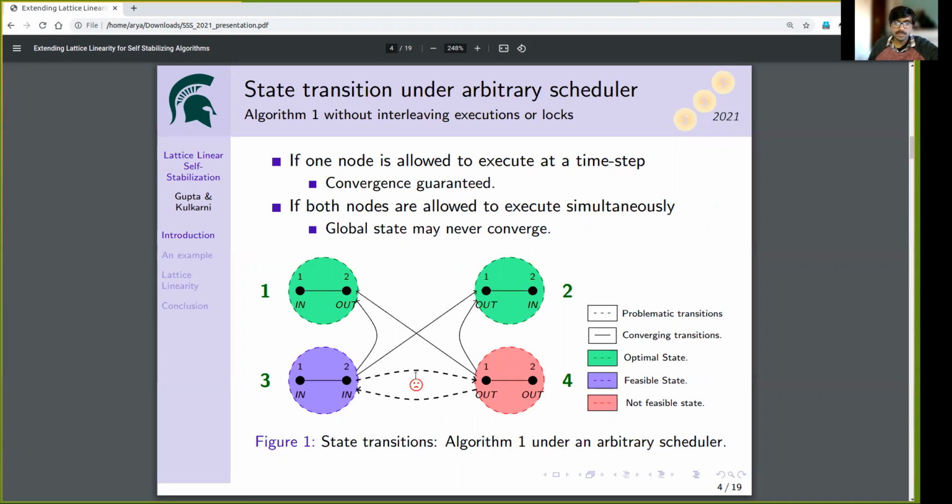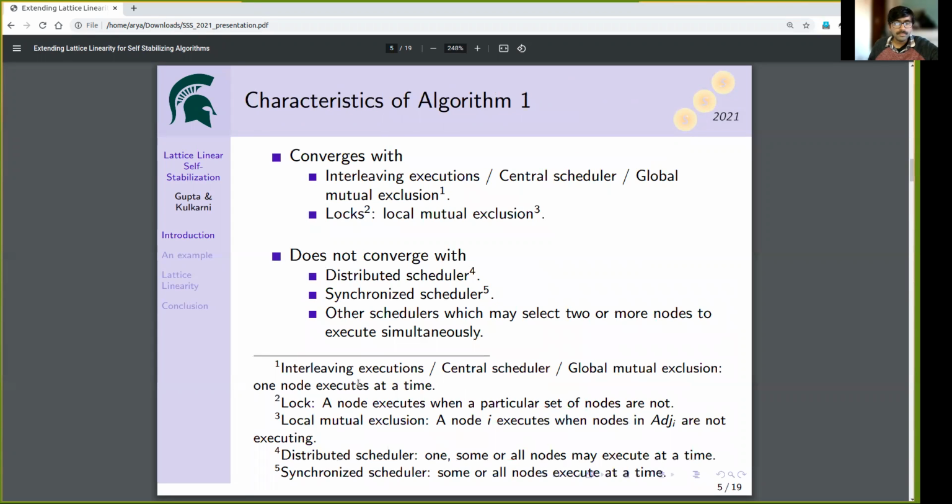In such cases, it may so happen that we obtain an infinite sequence of states, with state 3 and state 4 being present at alternating positions, and the graph may never reach an optimal state. So algorithm 1 may converge with interleaving executions, a centralized scheduler, or with the usage of locks. But it may not converge with a scheduler which may select more than one node to perform executions simultaneously.